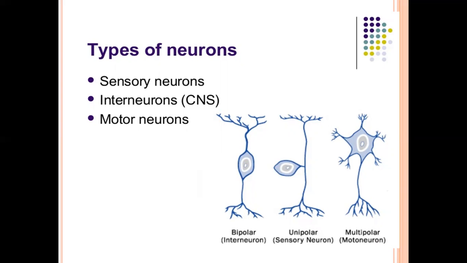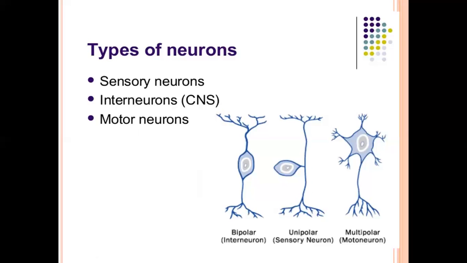Sensory means, this name indicates sense, and sense means feeling. And these neurons are located on receptor organs. And what is the function of these neurons? Sensory neurons receive sensory information from receptors to coordinators. And which one is the coordinator? That is central nervous system.